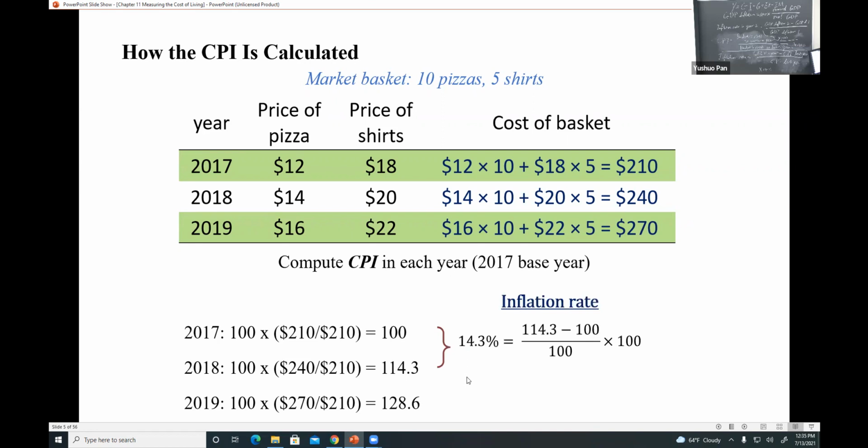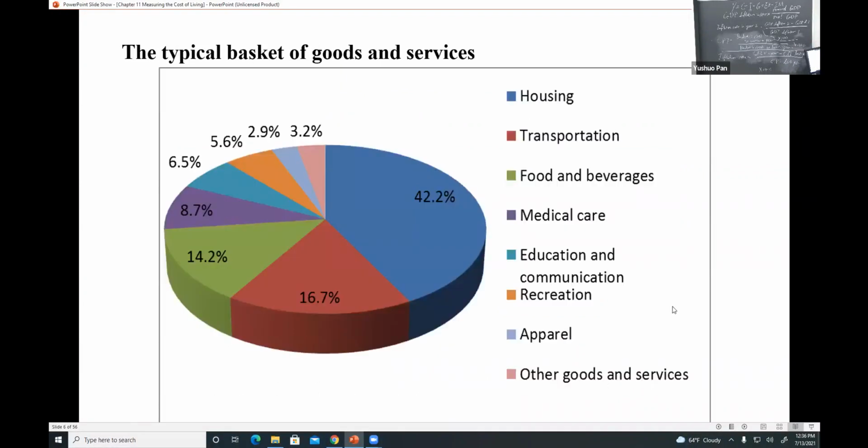For the inflation rate, use the CPI in the second year minus the CPI in the year before, or previous year, divided by the CPI in the previous year. So the first one is 14.3. Inflation for the second one, for 2019, is the same. And again, the denominator is the CPI of last year, all right? It's not the CPI in the base year or something. So it should be last year. Do not get confused. Okay.